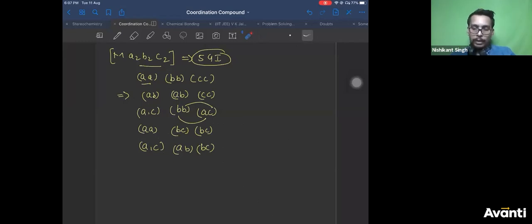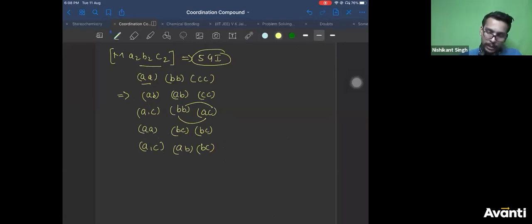So basically what we do generally is, what is the right approach? First you draw everything from this, keeping constant. Then you draw everything from this, right? Eliminating the same set. Then you try this, then you try this, the way I tried. So you try all the combinations. Now you are not going to get any other possibilities after this. If you take any other possibilities, you will get any of these 5 only, right? So these are your 5 geometrical isomers for this molecule.